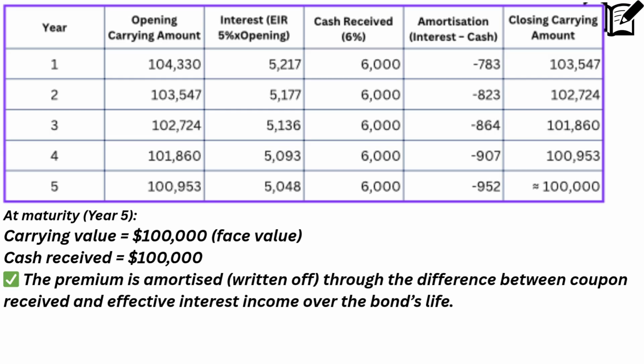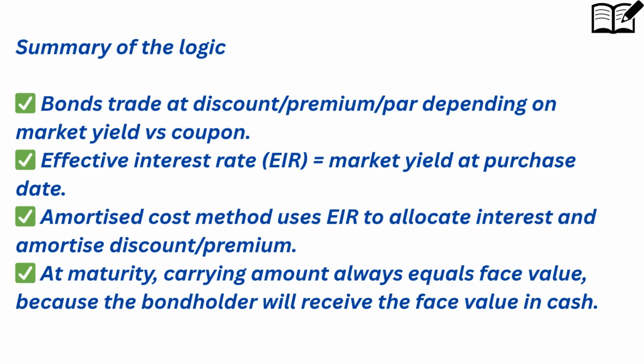This amortization amount will be added to opening carrying amount, which decreases the closing carrying amount to $103,547 by end of first year. By end of the 5th year, end of the contract, the premium amount $4,330 has been fully amortized over the bond's life, and closing carrying amount is $100,000, which is equal to the redemption amount to receive from issuer.